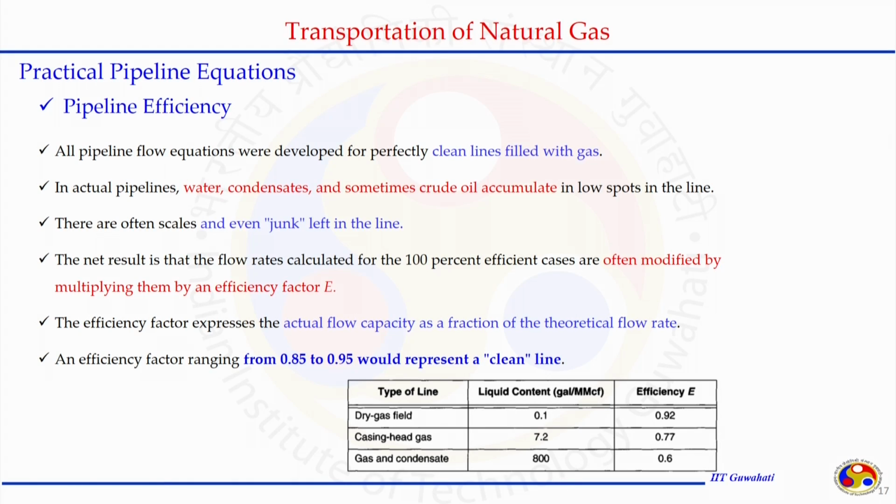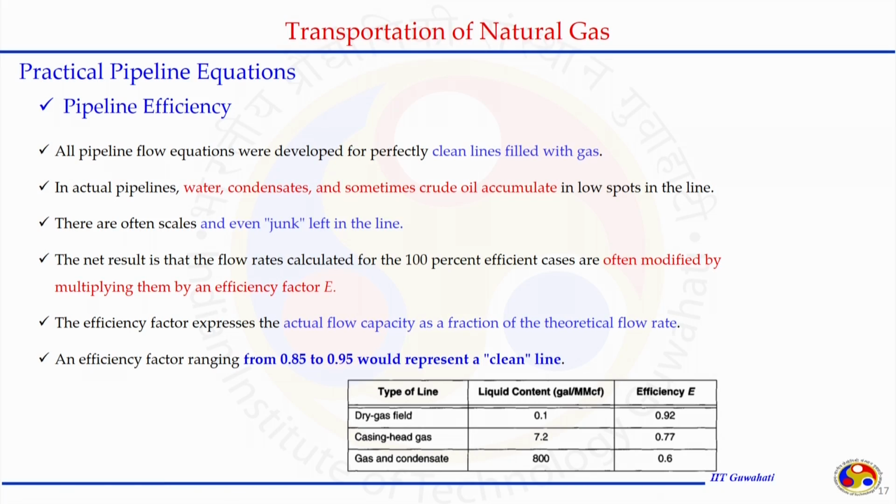Another thing that was not counted in establishing the relationship is pipeline efficiency. All pipeline flow equations developed so far are based on the consideration that only gas is flowing through the pipeline. This is a single phase system, but in actual practice water, condensate and sometimes a small amount of oil are also present with the gas, get accumulated in the pipeline and cover some part of it, which means they reduce the effective diameter through which the gas can flow.